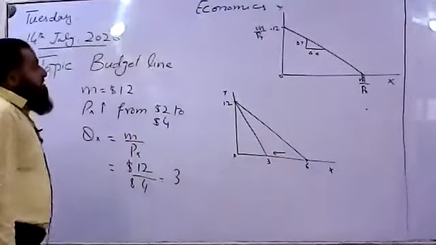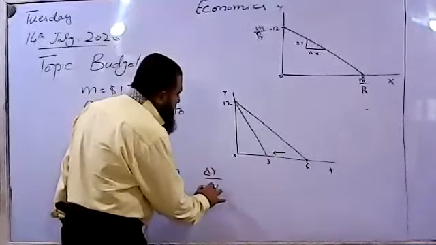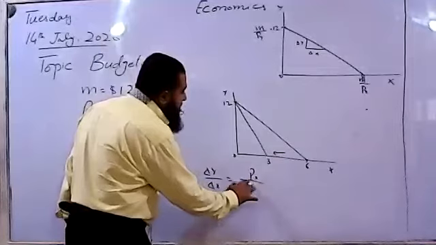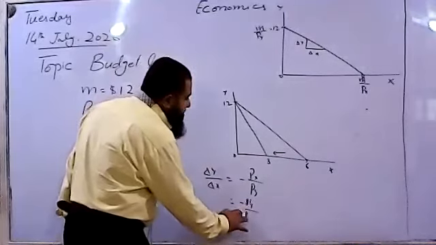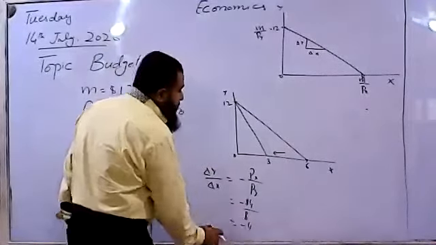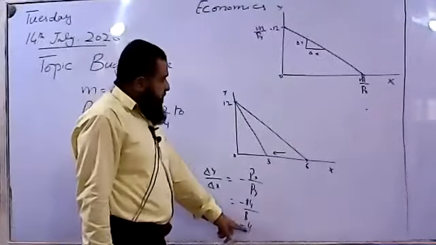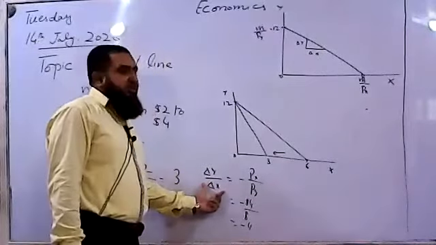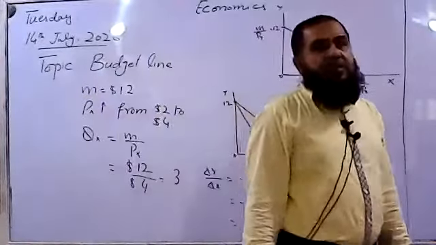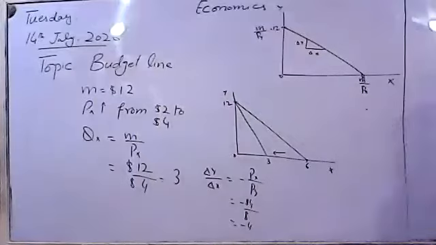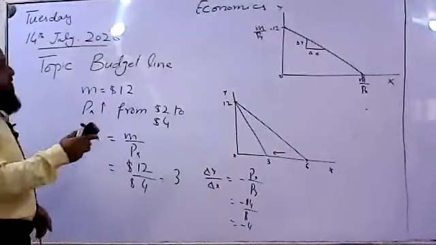You can say the slope of the budget line, which we found previously, change in Y over change in X, is minus price of X over price of Y. Now, price of X is $4 and price of Y is $1. Now it has become steeper than before. Its slope has increased. Now it is -4. In order to increase 1 unit of X, the consumer now has to give up 4 units of Y. Then he will be able to buy an extra unit of X. So when the price of X increases, the budget line will rotate inward.